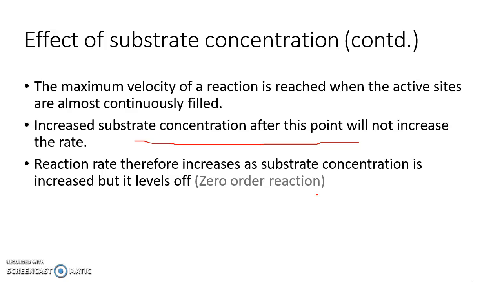After that point, it does not depend on the concentration of substrate. Up to a certain level, it follows first order kinetics, and beyond that optimum level of substrate concentration it follows zero order. That means it does not depend on the substrate concentration after the optimum level. Clear? Then there is one graphical representation.